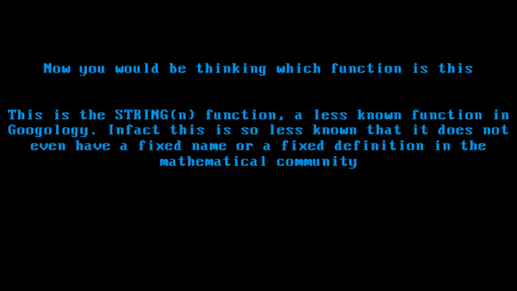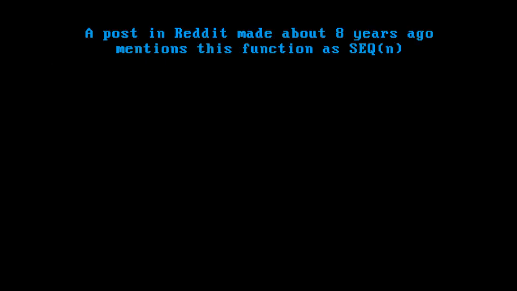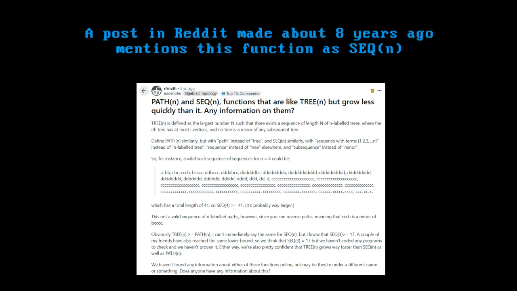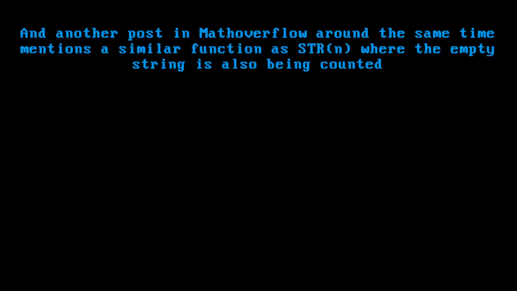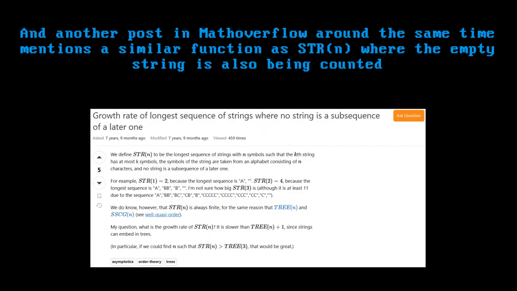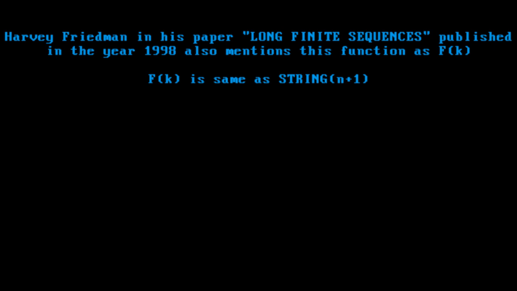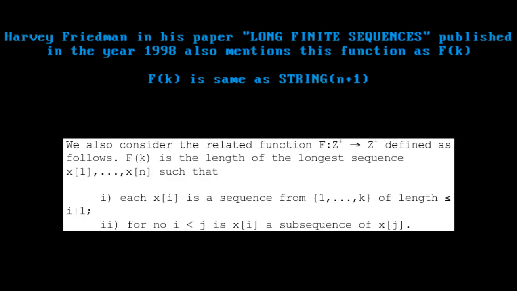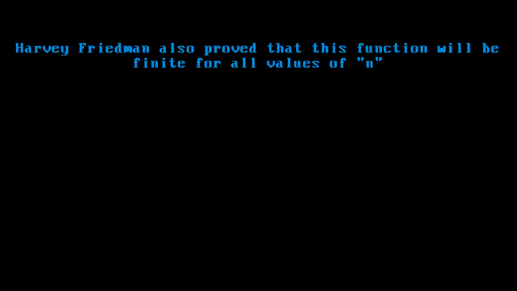In fact, this is so less known that it does not even have a fixed name or a fixed definition in the mathematical community. A post on Reddit made about 8 years ago mentions this function as seq n. And another post on MathOverflow around the same time mentions a similar function as str n, where the empty string is also being counted. Harvey Friedman in his paper Long Finite Sequences, published in 1998, also mentions this function as f k. f k is the same as string n plus 1.